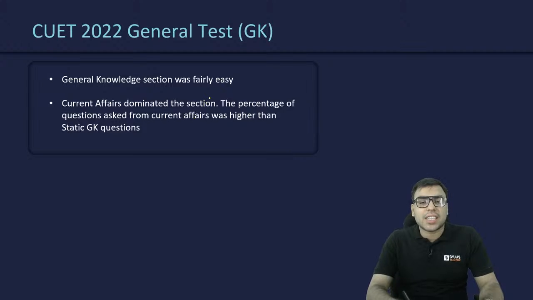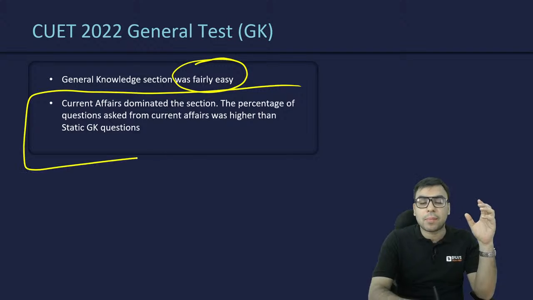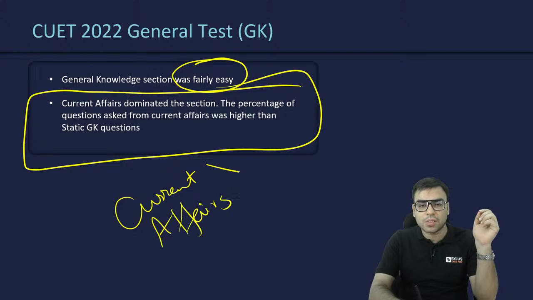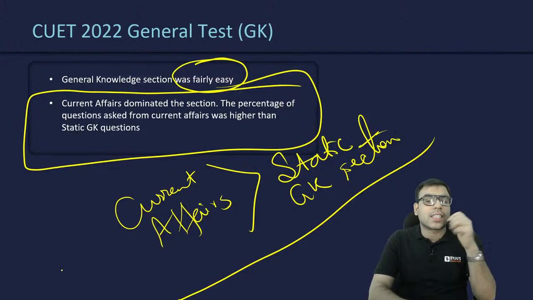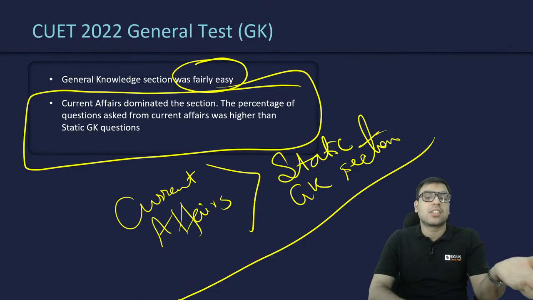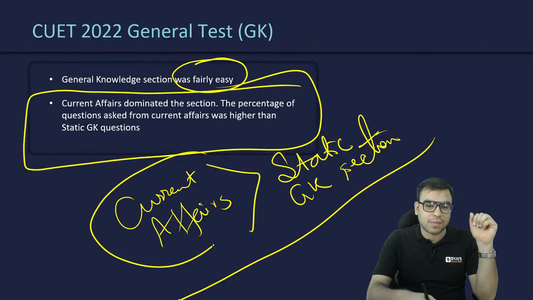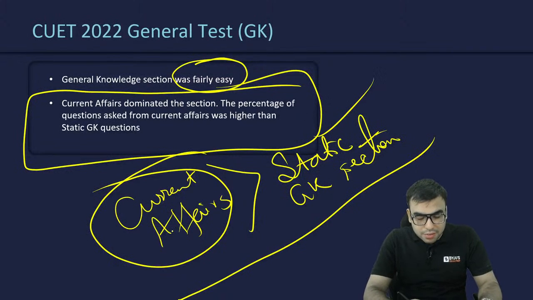Then the GK section was fairly easy. This will be helpful for you in preparing for the next attempt. The current affairs section was dominant as compared to static GK questions. So you should know that the current affairs section had more weightage. In the future, whenever you are preparing, give more time and energy to current affairs, the last 8 to 10 months or 1 year of current affairs, rather than the static portion.